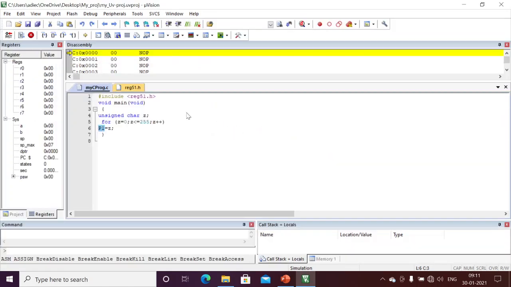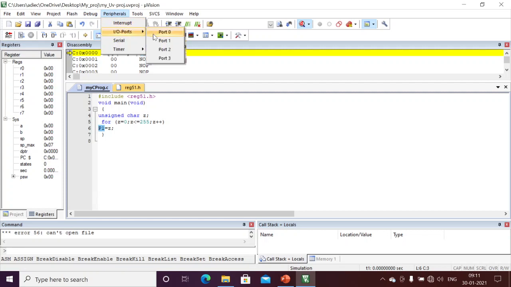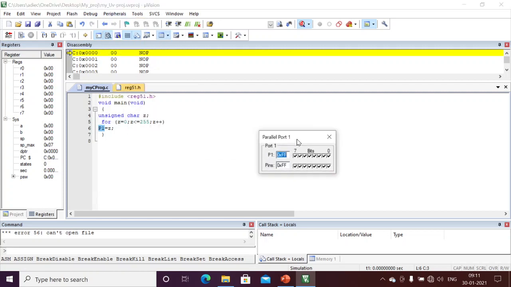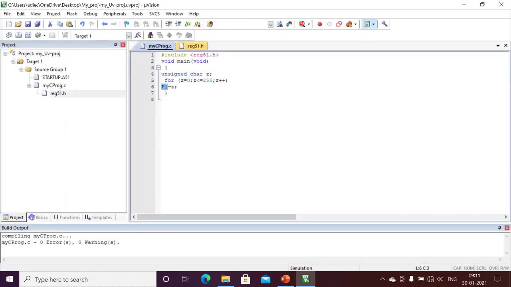I am going to the debugger. Here only we will see the output of my program. I am going to port 1, since I am modifying port 1. There is no effect on the remaining ports. I am executing step by step. First I am writing 0 to the port. One minute, there was some problem. Okay, unsigned char z.